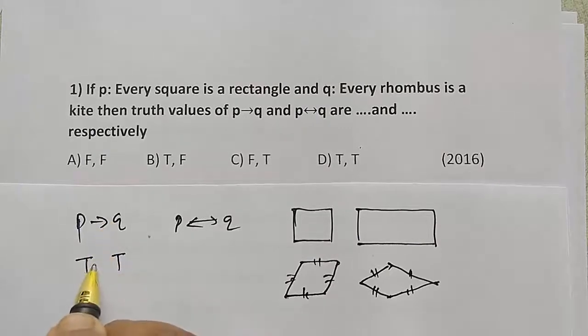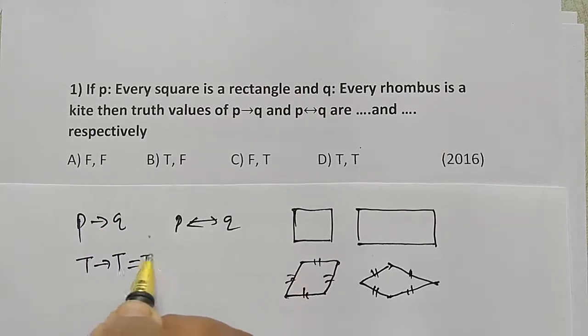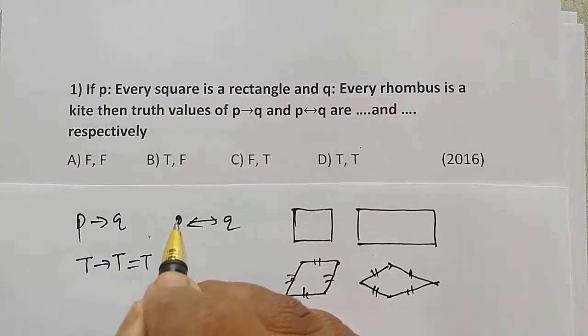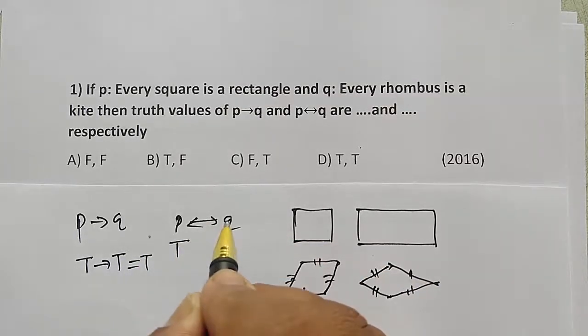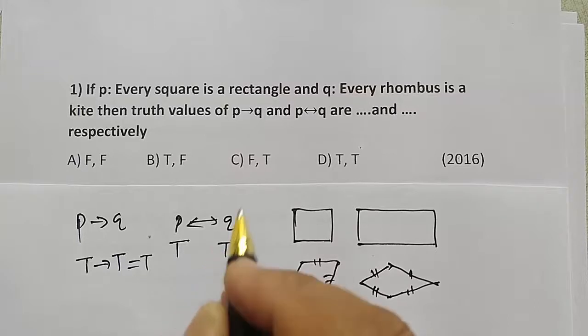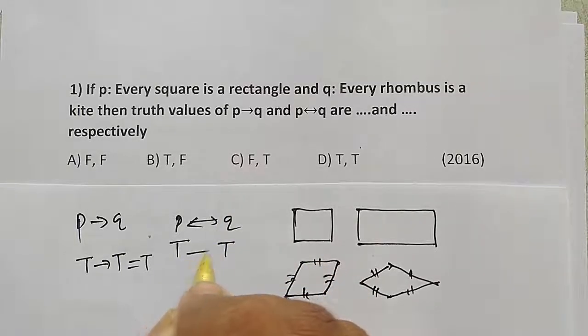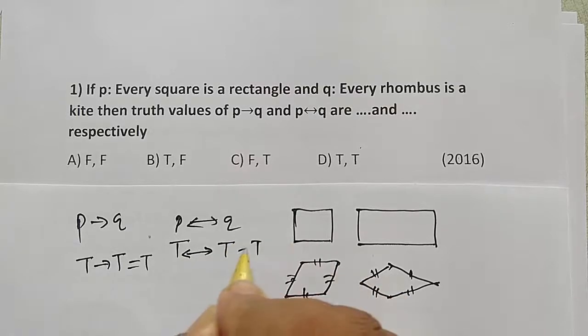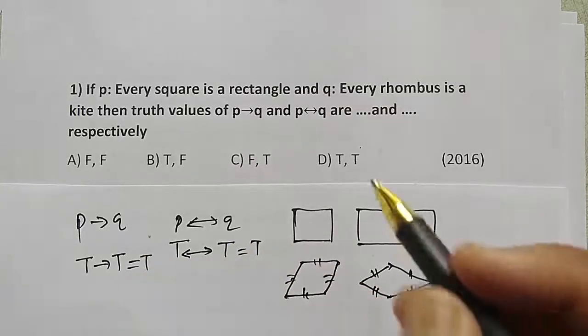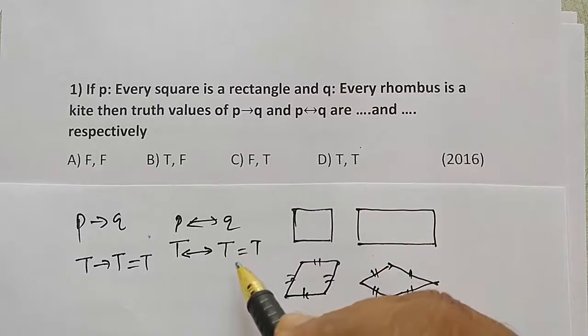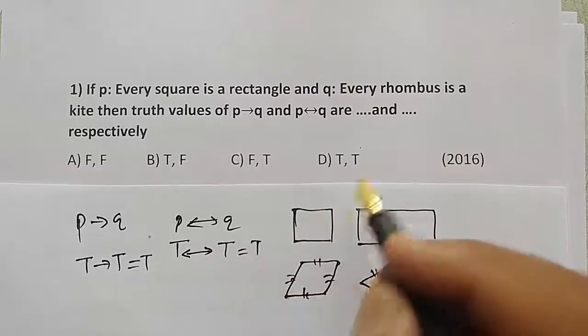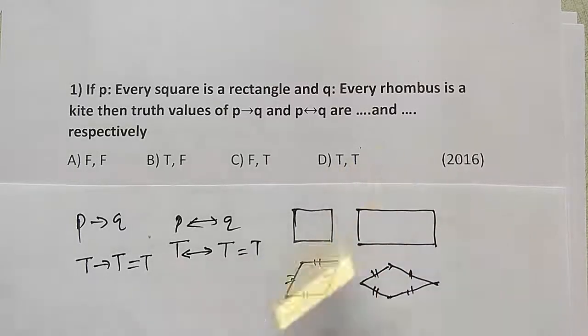We know that if the truth value of P is true and the truth value of Q is true, then the implication and the biconditional are also true, and therefore the truth values are both T and T. Therefore the option D is correct.